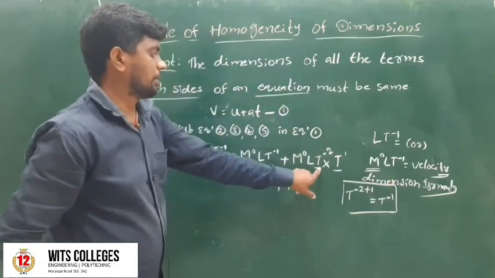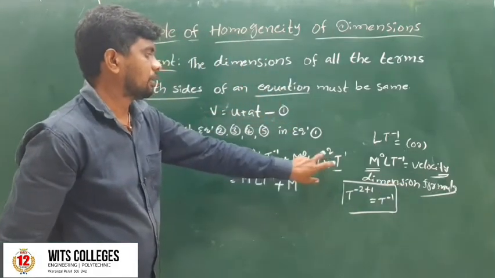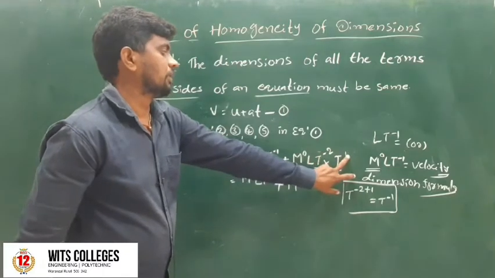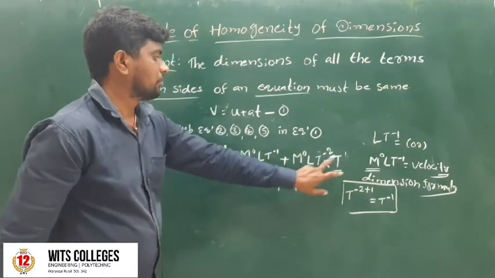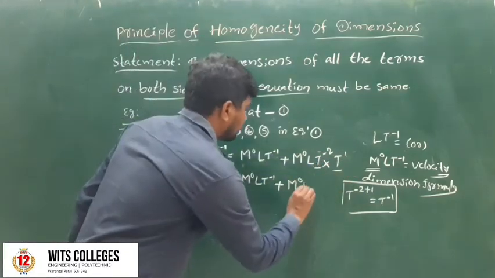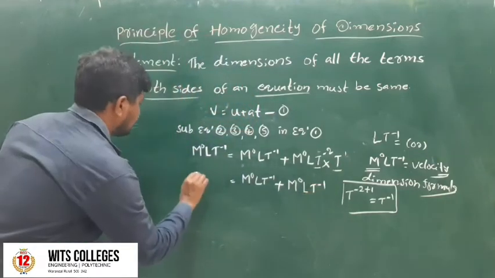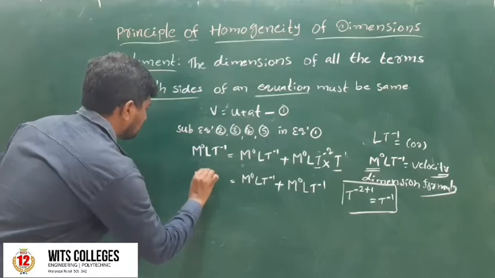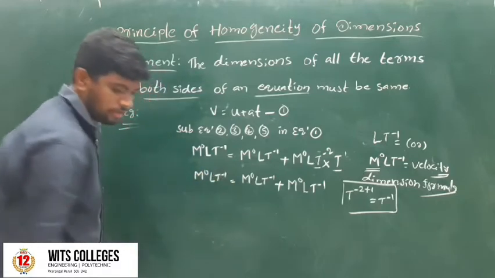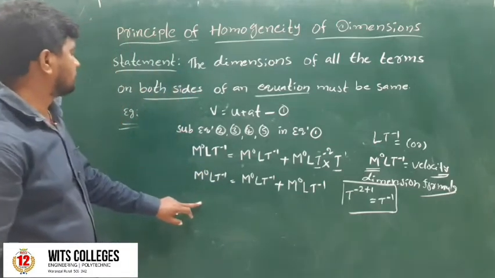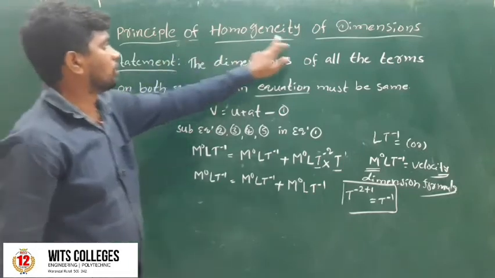The bases are equal, so the powers are adding. Minus 2 plus 1 is equal to minus 1. So we get L into t to the power of minus 1. So m power of 0 L t to the power of minus 1. This is the principle of homogeneity of dimension.